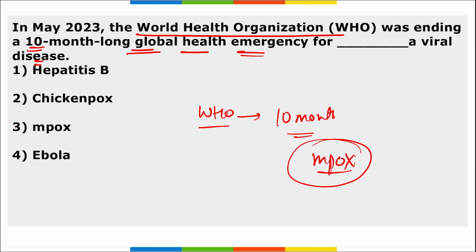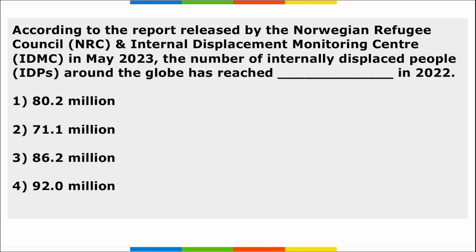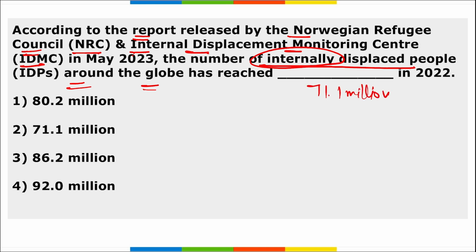Next, according to the report released by the Norwegian Refugee Council, the NRC, and the Internal Displacement Monitoring Centre, the number of internally displaced people around the globe has reached 71.1 million. Right?